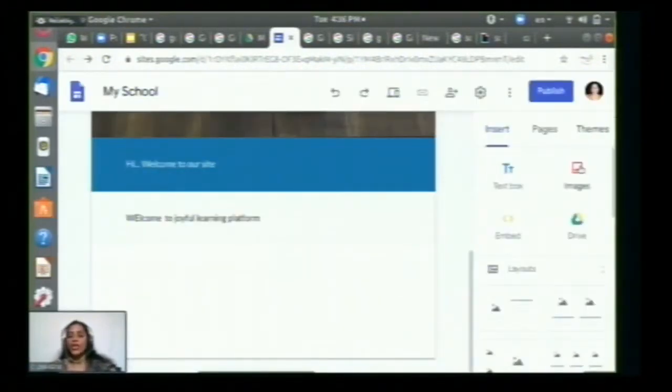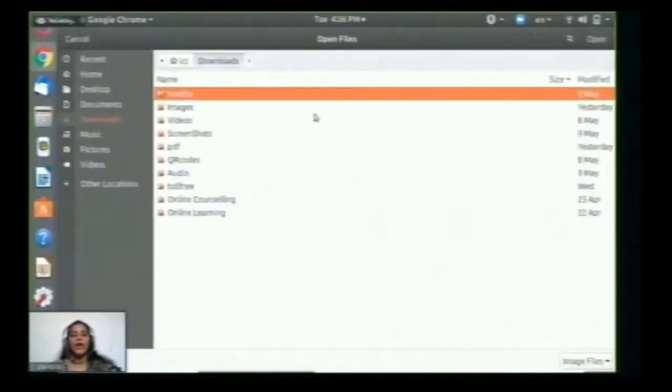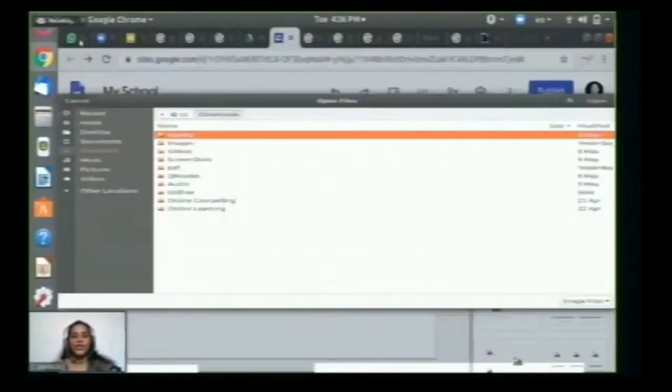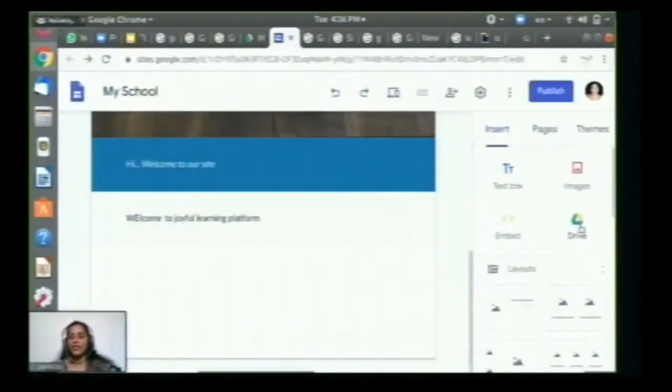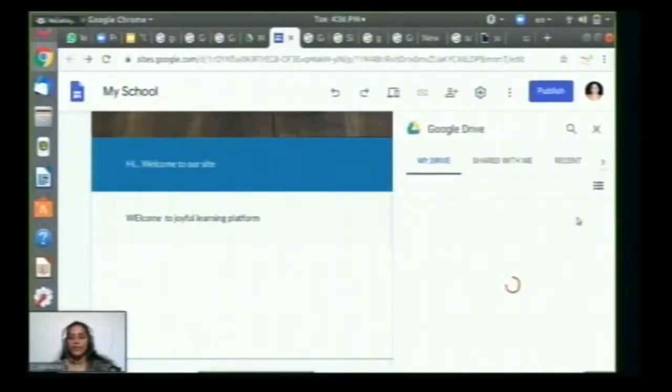Now you can even upload the images. If you click on upload, it will directly open your desktop or laptop, whichever you are using. If you don't want to take images from there, you can just click on Google Drive.